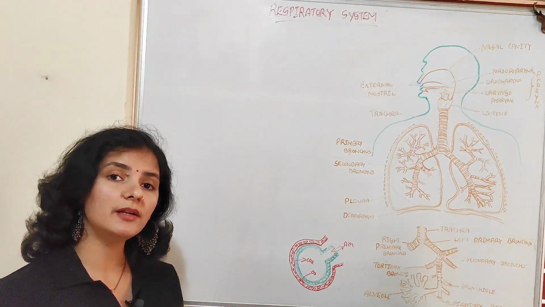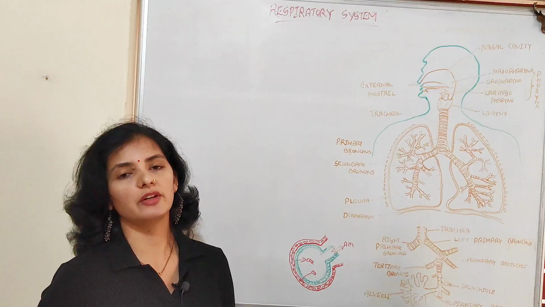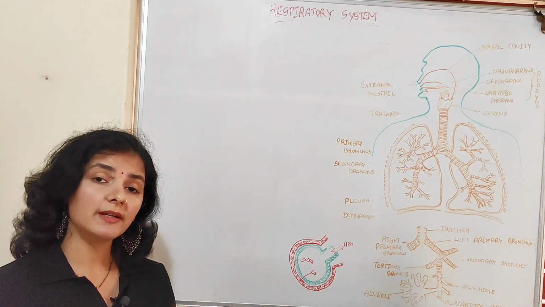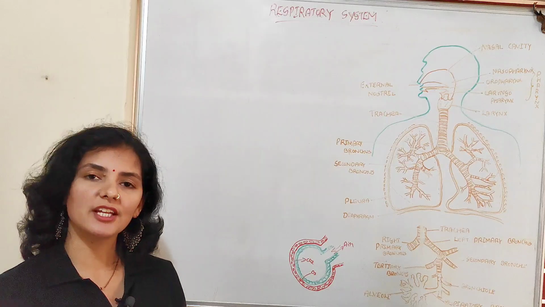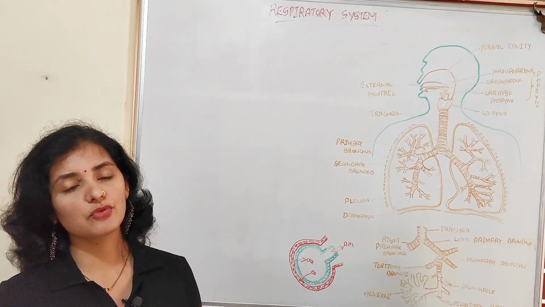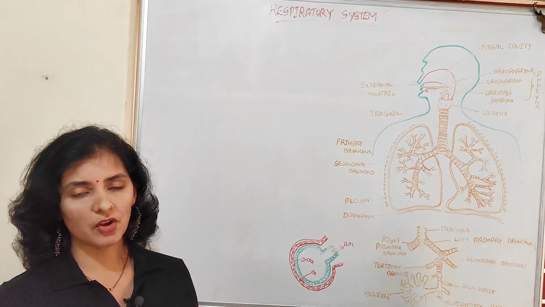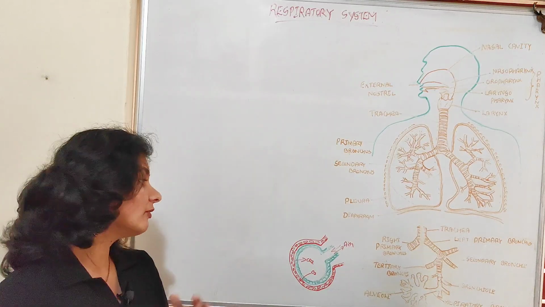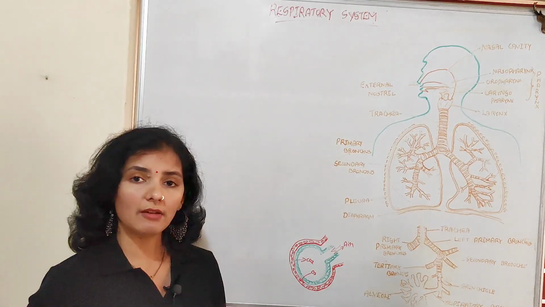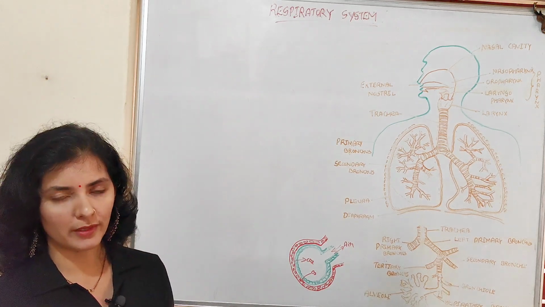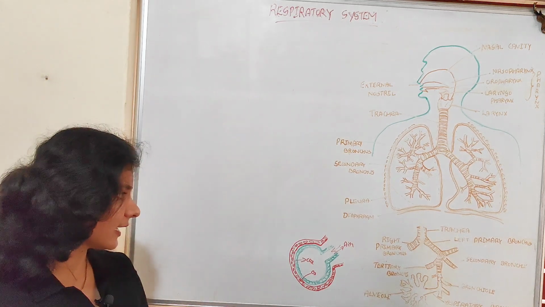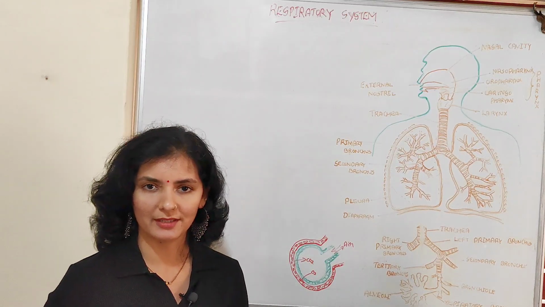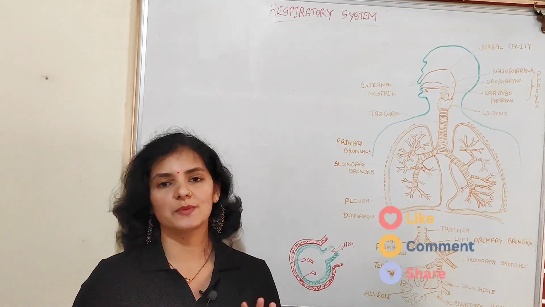So if we talk about carbon dioxide, this carbon dioxide will dissolve in blood more when compared to oxygen. So carbon dioxide is produced in each and every cell of the body as a result of metabolic reaction, as a metabolic waste. So from the cell, it will be carried into the alveoli in the dissolved form in the blood. So that is how exactly exchange of gases takes place in the alveoli part. So that is all about the human respiratory system.